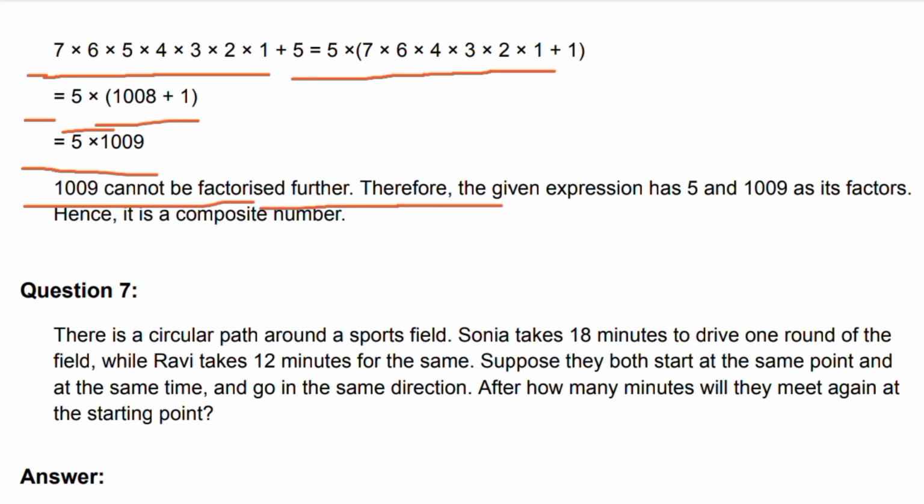Therefore, the given expression has 5 and 1009 as its factors. Hence, it is a composite number.